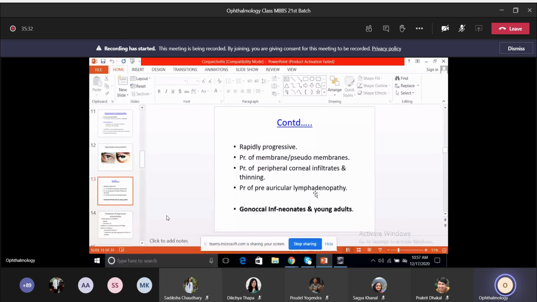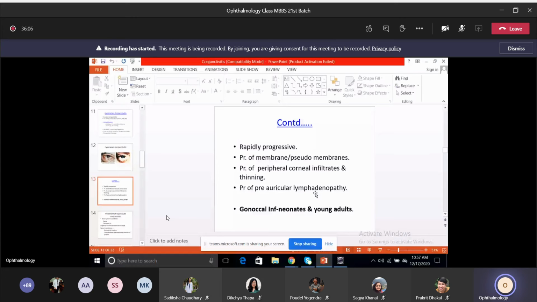There's a lot of pus in the discharge, so it's also known as the purulent type, and the main thing is that it is rapidly progressive. If it's not treated on time, it can involve the cornea, leading to peripheral corneal infiltrates. Some keratitis or corneal ulcer can be seen, that is the peripheral type of corneal ulcer, and even thinning of the cornea can be there at times. Presence of preauricular lymphadenopathy is also common.